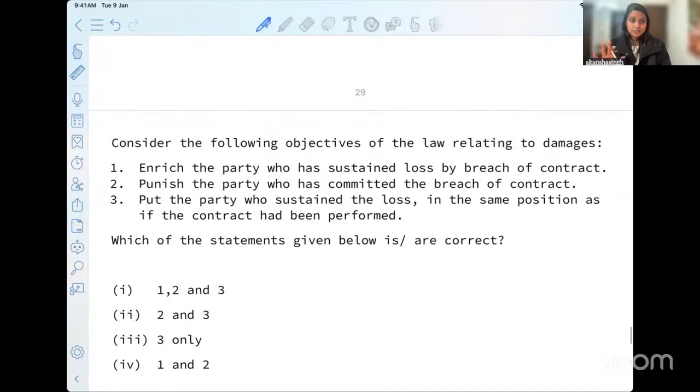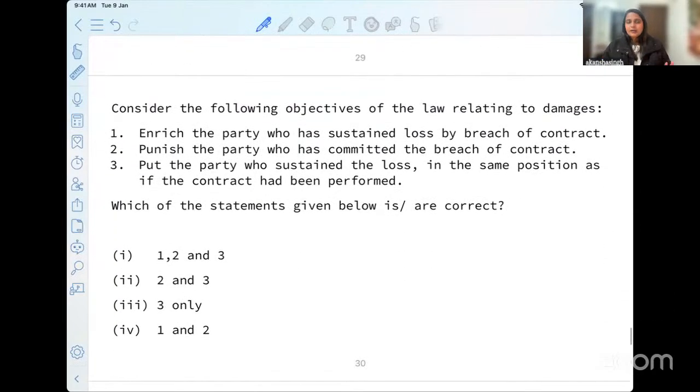Now I go to questions. The idea of discussing these questions at the end again is to give you knowledge of what you have covered in this 1 hour and how beneficial this is going to be for you in attempting your answer. We discussed one question at the beginning of the lecture. Now my second MCQ comes here.